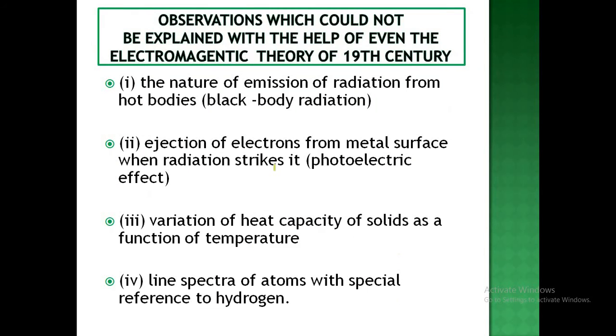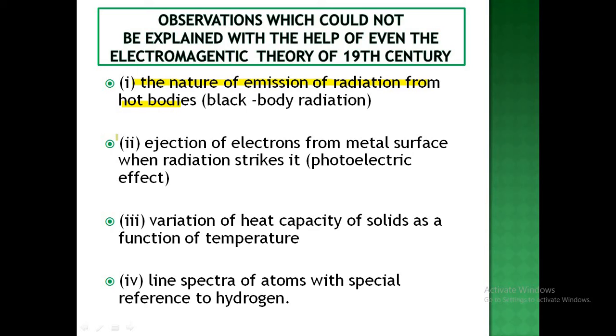Moving further, let us see observations which could not be explained even with the help of the electromagnetic wave theory. There are basically 4 observations which were not explained by the electromagnetic theory in the 19th century. The first was the nature of emission of radiation from hot bodies, known as black body radiation.